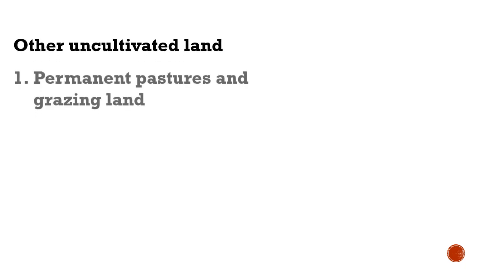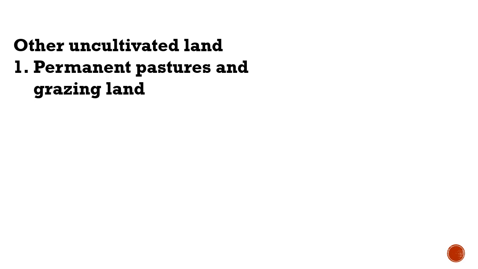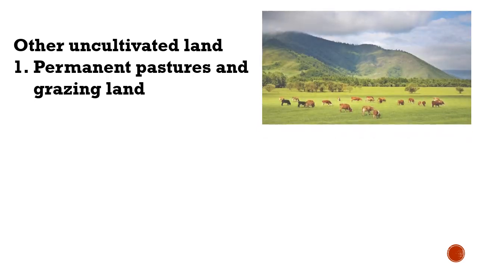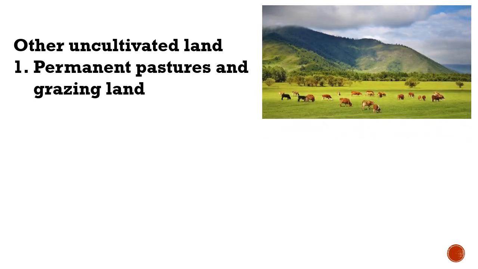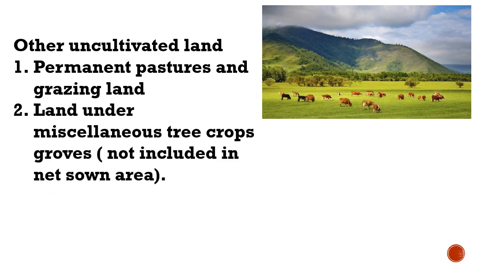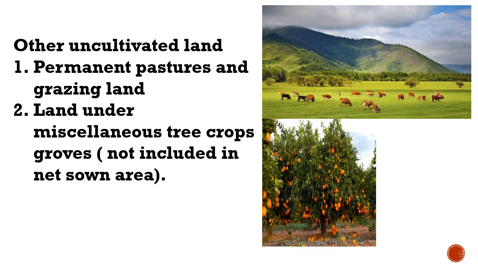Now, other uncultivated land. First, permanent pastures and grazing land, very important for rearing animals, because we obtain varieties of things from animals, and their existence is important to maintain ecological balance. Next, land under miscellaneous tree crops and groves, which are not included in net sown area, about which we will study, from which also we obtain varieties of products.